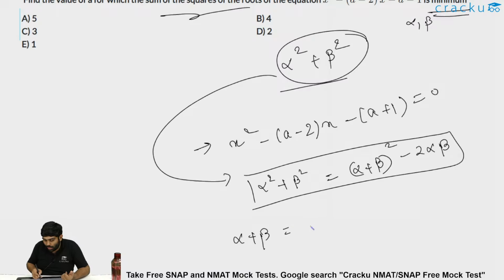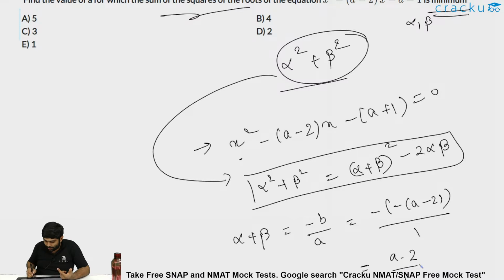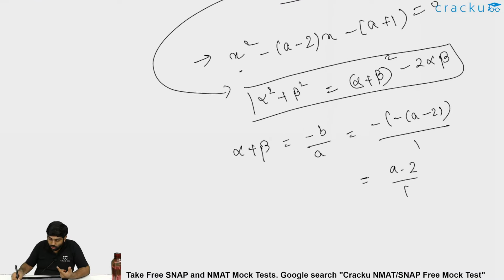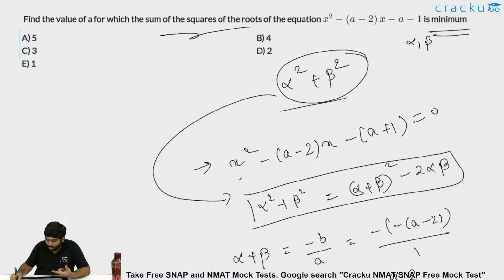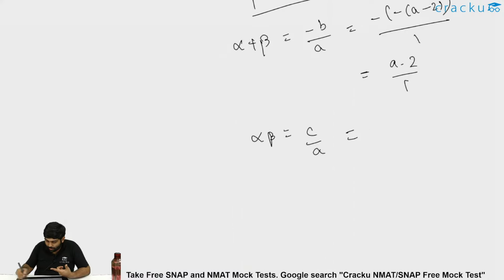We already know alpha plus beta should be equal to minus b by a. In this case, b is minus of a minus 2, divided by 1, because the leading coefficient a is equal to 1 here, for x square. So this should be equal to a minus 2 by 1. This is alpha plus beta. But what about alpha into beta? Alpha into beta is nothing but c by a, that is constant by leading coefficient, where a is 1. c is nothing but minus of a plus 1, minus of a plus 1 by 1.